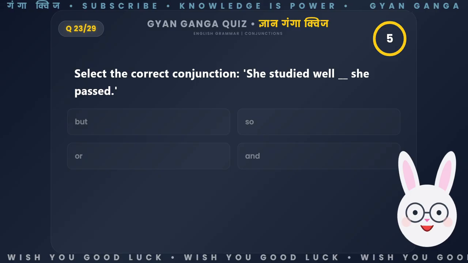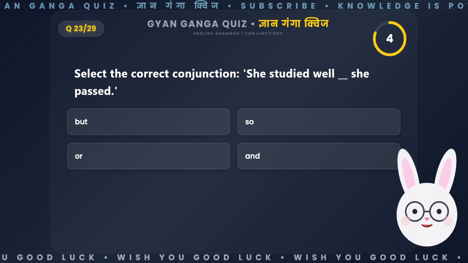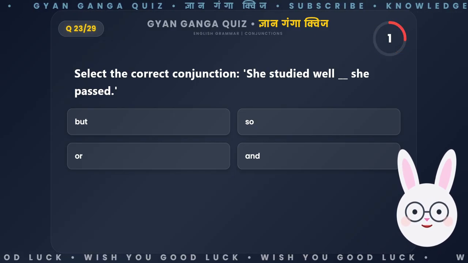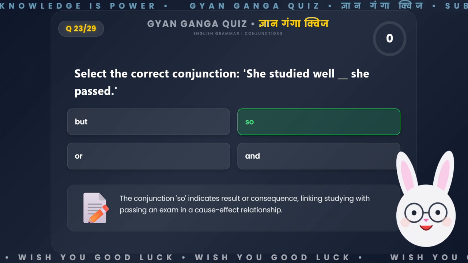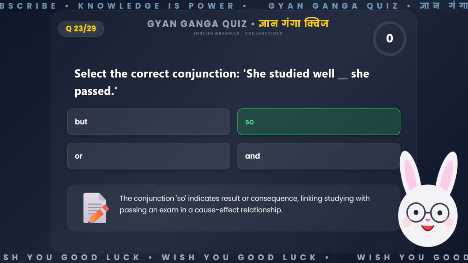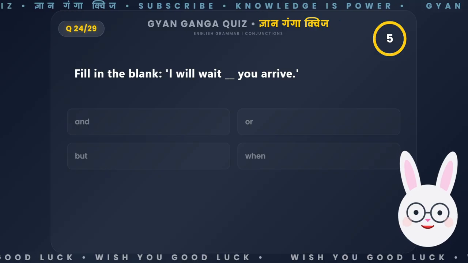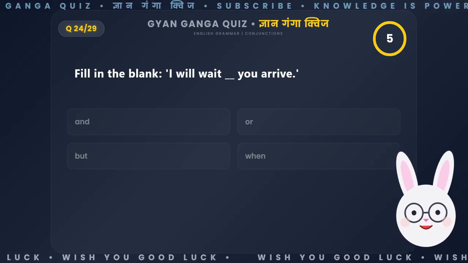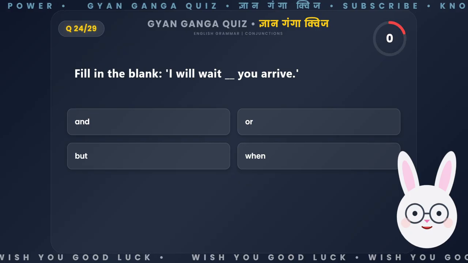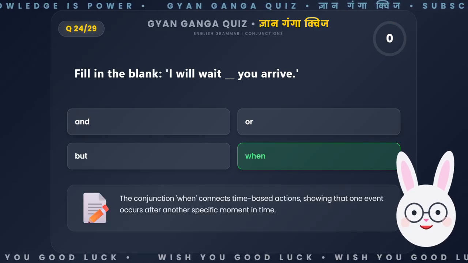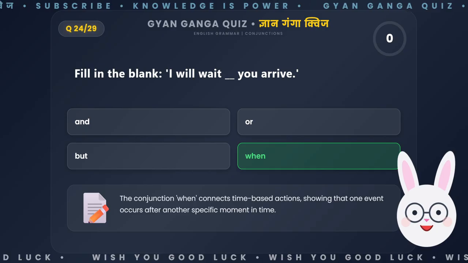Select the correct conjunction. She studied well __, she passed. The conjunction so indicates result or consequence, linking studying with passing an exam in a cause-effect relationship. Fill in the blank. I will wait __, you arrive. The conjunction when connects time-based actions, showing that one event occurs after another specific moment in time.